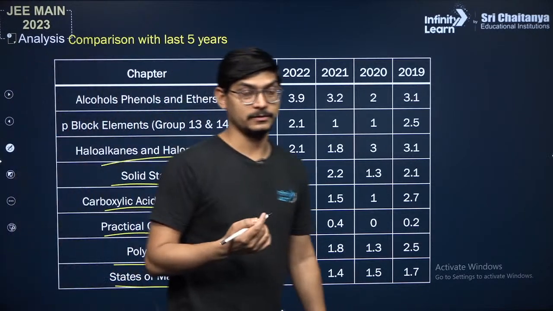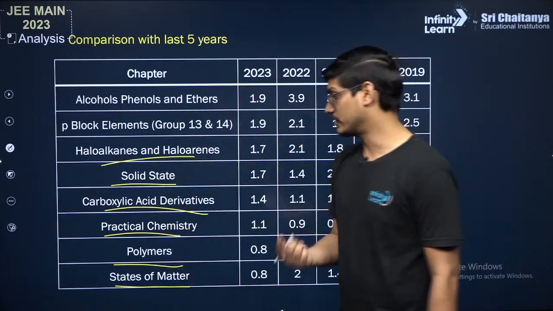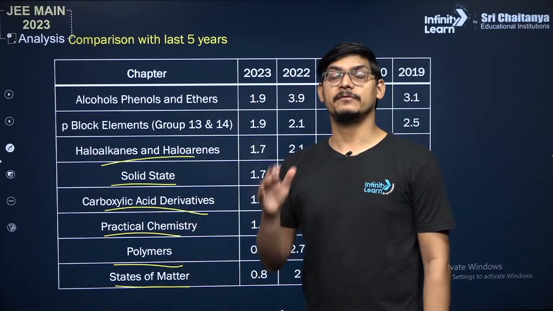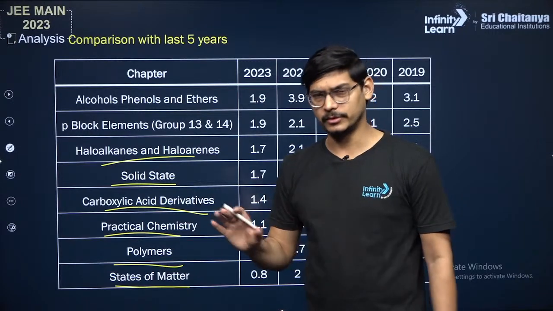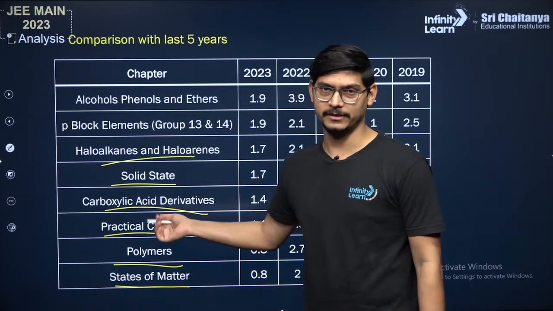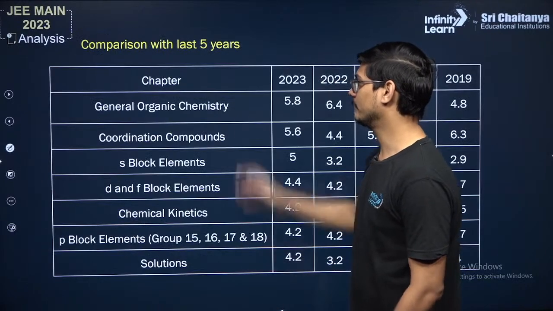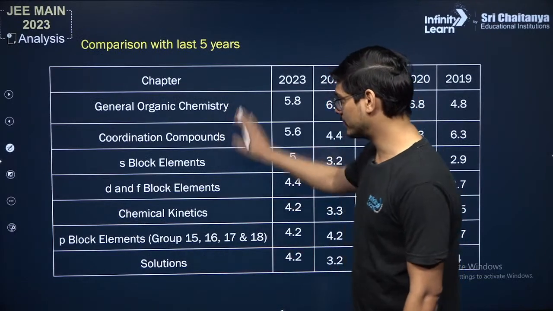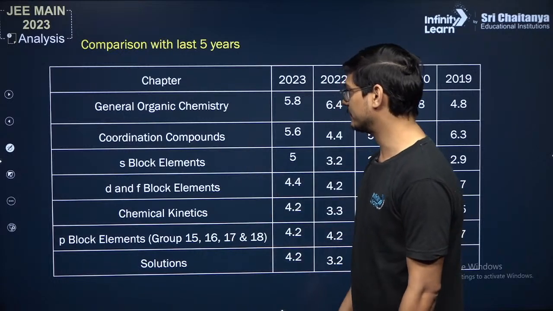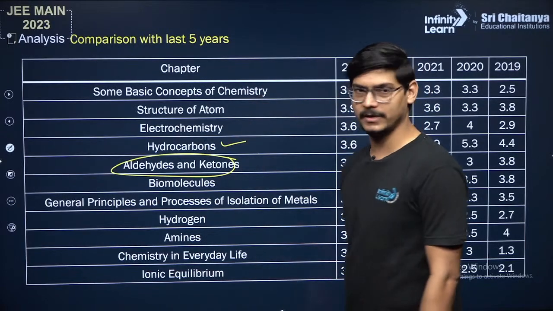But remember that in your question paper, one question might come from polymers. So if you have already done polymers, okay, no problem. You might benefit with one question, but otherwise start from the top of this table. Finish these 7 chapters first, then start picking one by one.